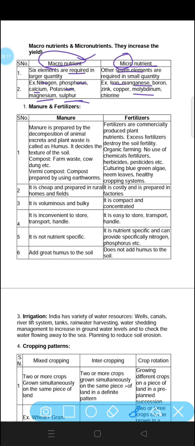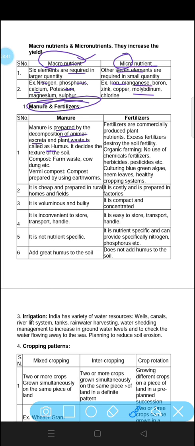After that come manures and fertilizers. Manures and fertilizers are introduced to the crops so that we can get more production. Manure is prepared by the decomposition of animal excreta and plant waste, called humus. The waste of plant is called humus and the waste of animal is called excreta, and manure is prepared from both of them. Fertilizers are prepared in factories.